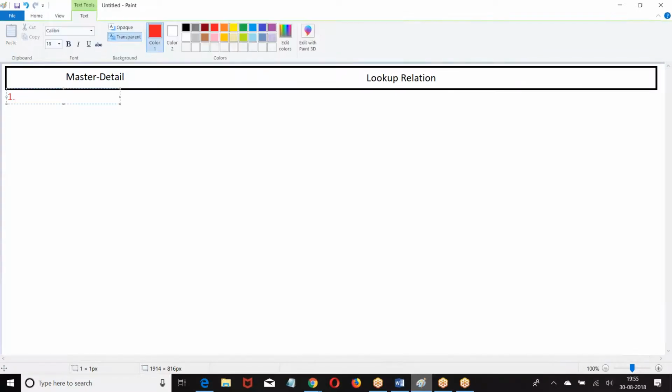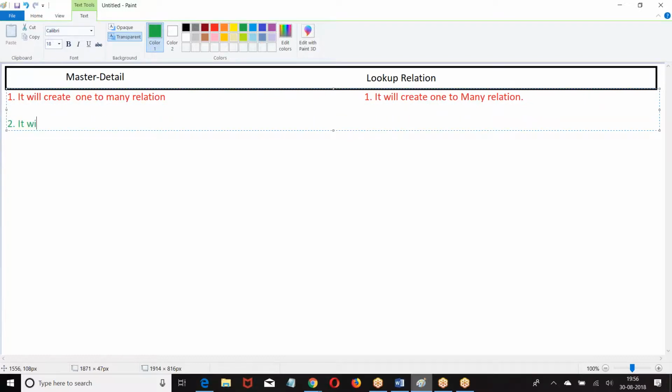What is master detail? It will create a one-to-many relation. Lookup is also what? It will create a one-to-many relation. Master detail creates one-to-many, and lookup is also used to create one-to-many. Then look at the next one.